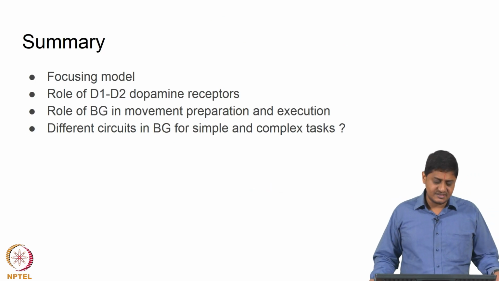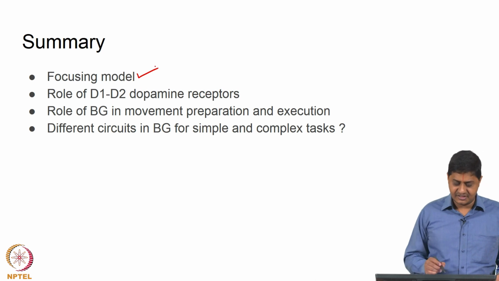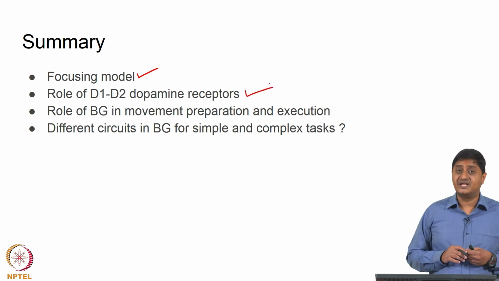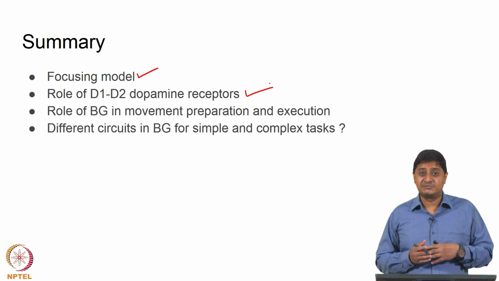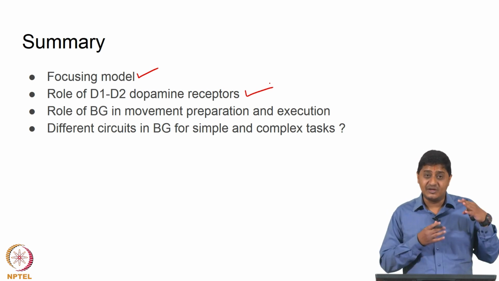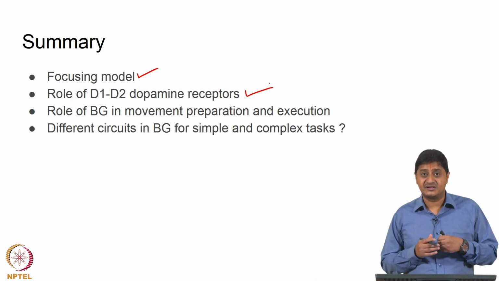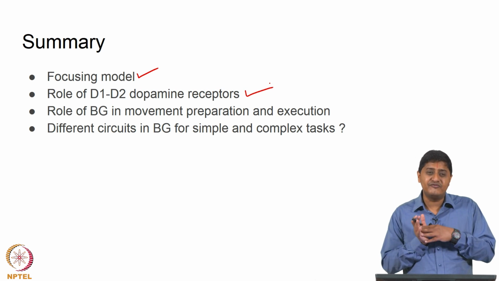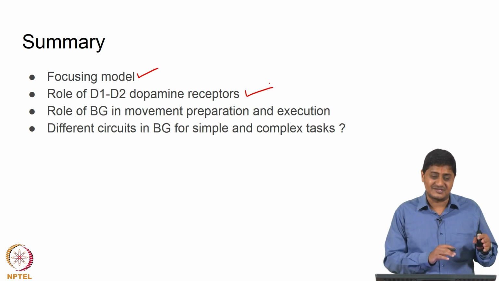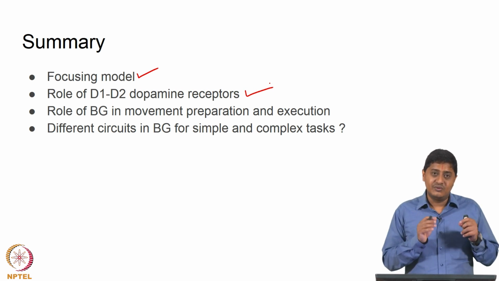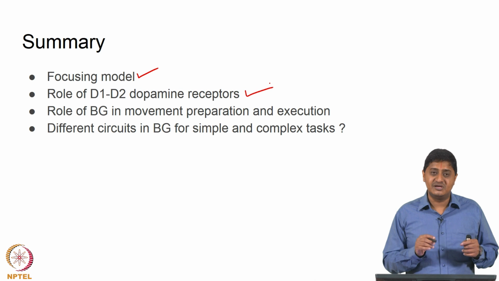So, in summary we have discussed in some relative detail the focusing model of basal ganglia function and the different role of the D1 and D2 receptors. The D1 receptor excites the medium spiny neurons, the D2 receptors inhibit the medium spiny neurons, but the D1 receptors are essentially present in the direct pathway and the D2 receptors are present in the indirect pathway. Only in a few medium spiny neurons you find both the D1 and D2 receptors present, those are exceptions. In most cases D1 receptors are present in the medium spiny neurons on the direct pathway and D2 receptors are present in the medium spiny neurons on the indirect pathway.